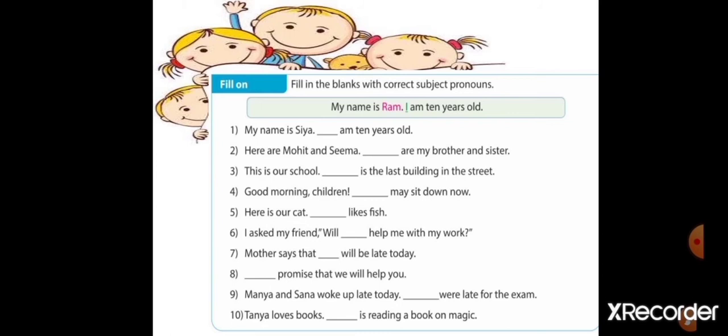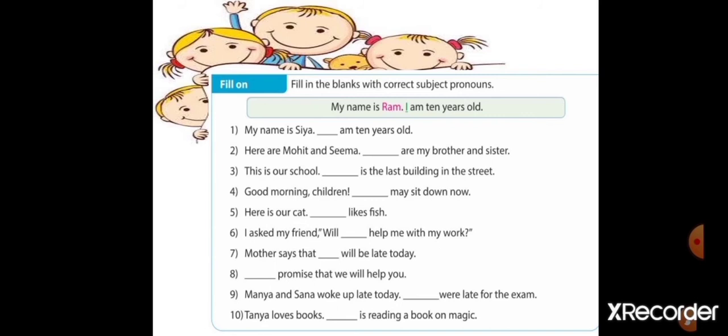Mother says that she will be late today. Very good. Dash promised that we will help you. Which word will come here? Which subject pronoun? We. Good. We promise that we will help you.